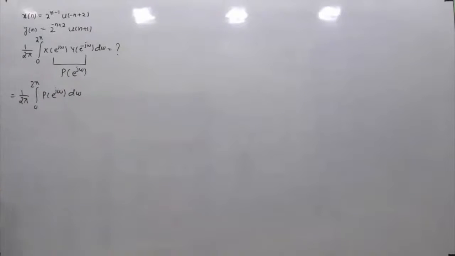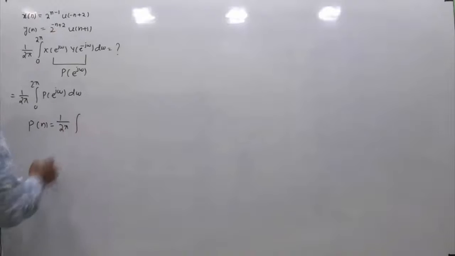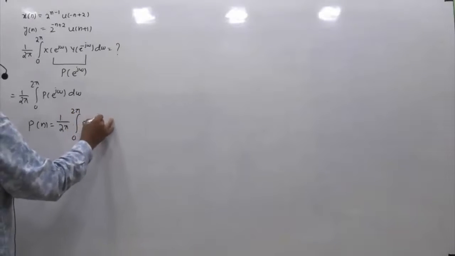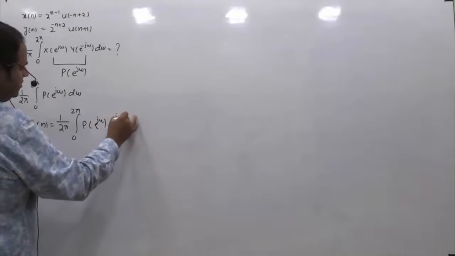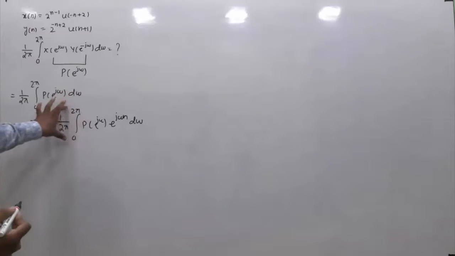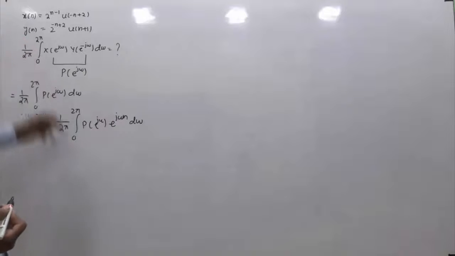One more thing that you must know: suppose p of n indicates the corresponding time domain signal of this P of e raised to power j omega. If you refer to the standard integral of DTFT, p of n is given by 1 by 2 pi integration from 0 to 2 pi of P of e raised to power j omega times e raised to power j omega n d omega. You can take this from minus pi to pi, or any 2 pi interval, because this spectrum is periodic in nature. But because here it is given as 0 to 2 pi, I am also taking 0 to 2 pi. So this is the standard integral.